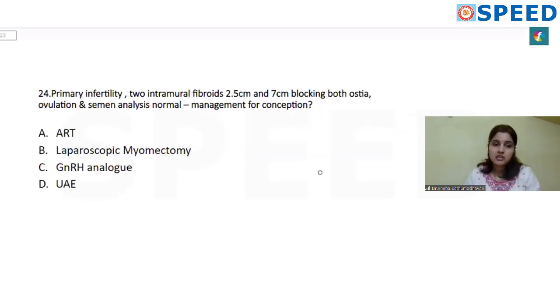Next question, a patient with primary infertility has two intramural fibroids of 2.5 and 7 centimeters, which are blocking both the ostia. The other infertility workup such as ovulation and semen analysis are normal. So for conception purpose, what is the management? In this case, the tubal blockage is caused by the fibroids, and especially the 7 centimeter fibroid is quite big.